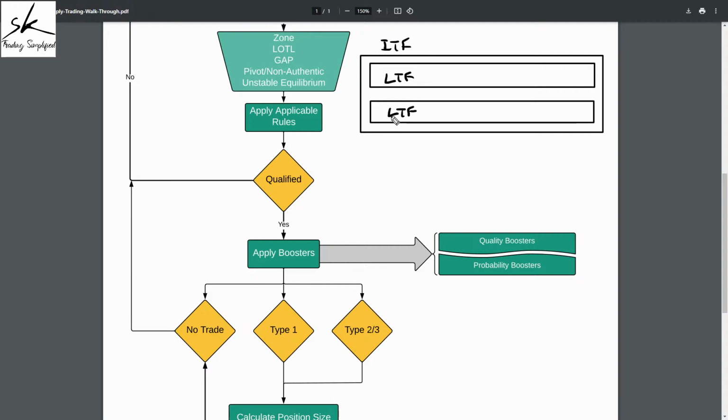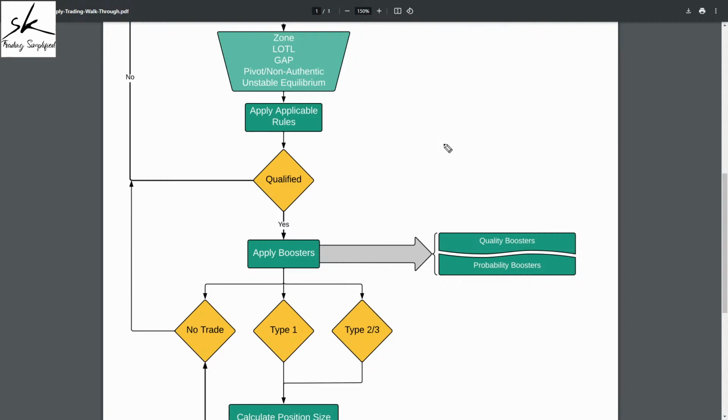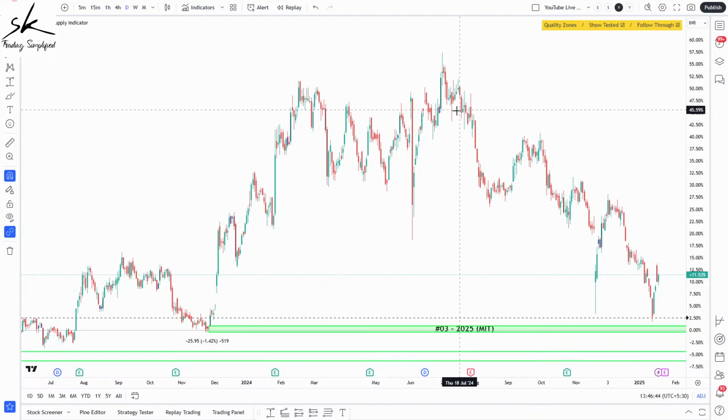So what this tells us is that to be a case of level on top of level, my lower time frame zone has to be inside the intermediate, which we call a coinciding level. So if we have a coinciding level, we might have a case of level on top of level. But if we don't have a coinciding level, it can never be a case of level on top of level. So let's verify: does the zone I have identified coincide with any intermediate time frame zone?